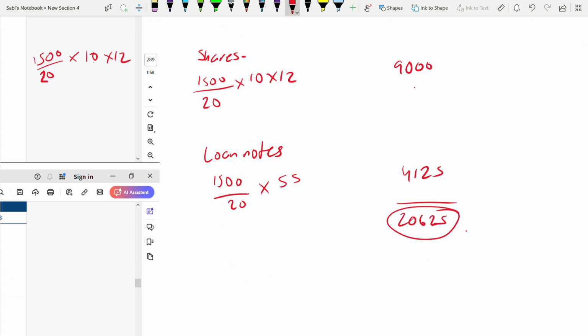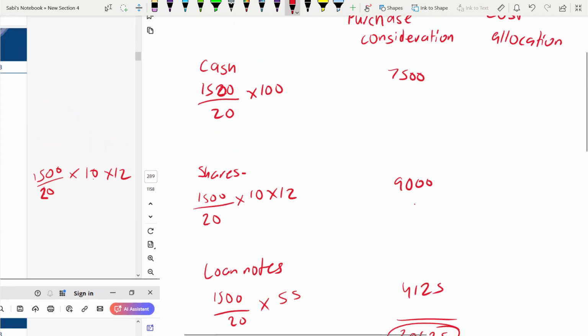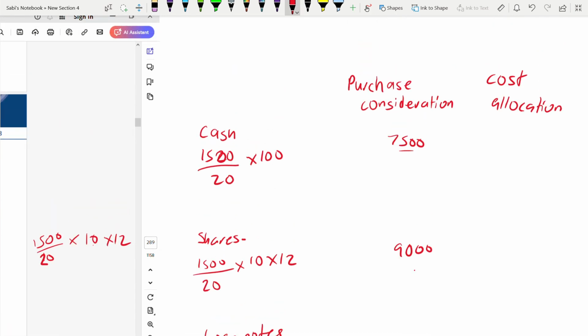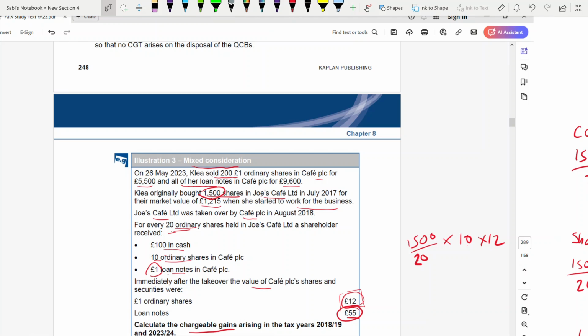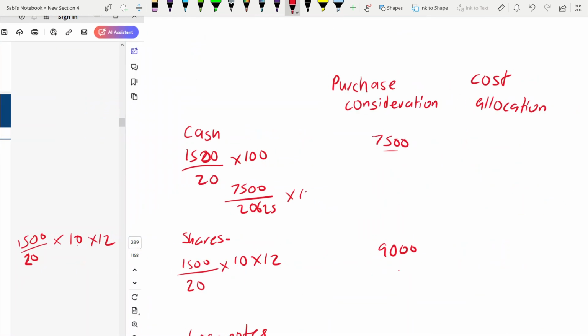That's why I waited. So now it's very easy. Purchase consideration out of the total: 7,500 divided by the total, multiply by the cost allocation. You bought it for 1215. This was the cost when they started the business. So this is the cost, 1215. It is here 442.